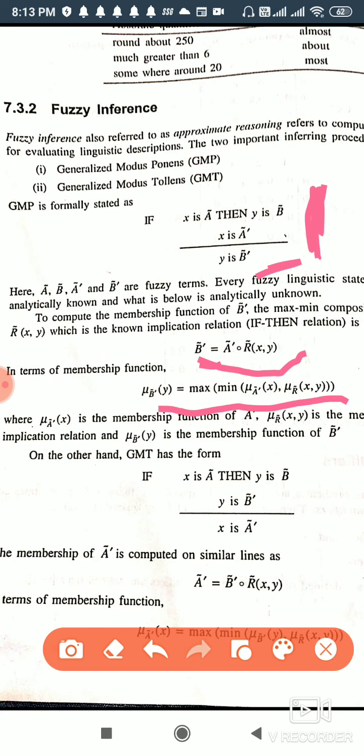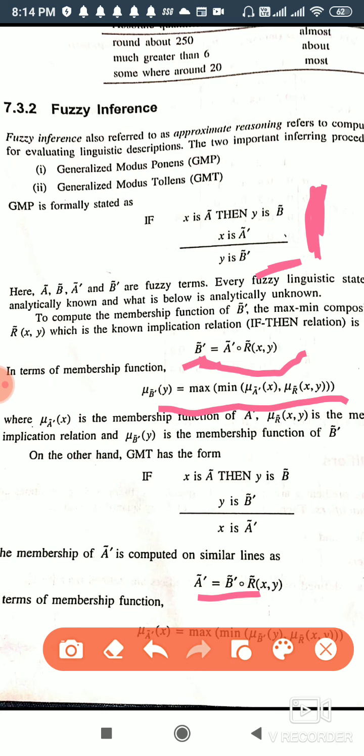Now similarly GMT. In GMT, if X is A, then Y is B. The second term is Y is not B. It implies that X is not A. So we will find not A. Instead of not B, we are finding not A. And this can be found with the help of not B and the relation.